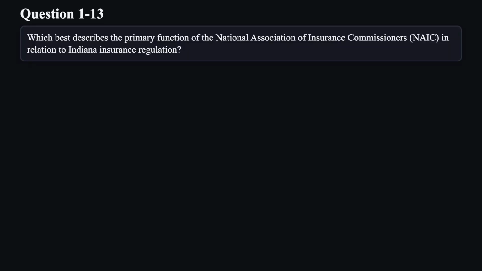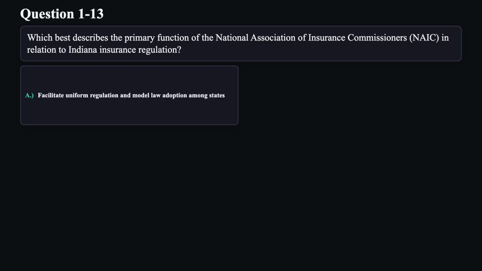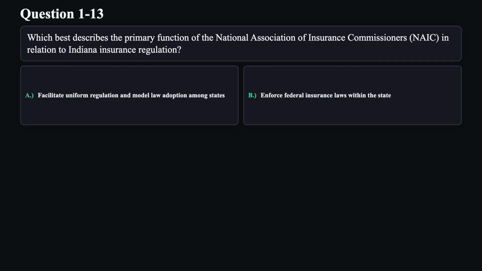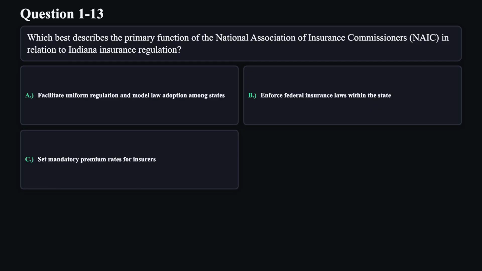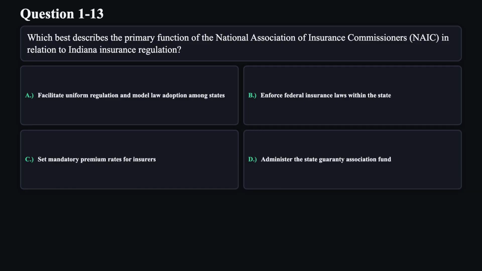Question 13. Which best describes the primary function of the National Association of Insurance Commissioners, NAIC, in relation to Indiana insurance regulation? A. Facilitate uniform regulation and model law adoption among states. B. Enforce federal insurance laws within the state. C. Set mandatory premium rates for insurers. D. Administer the State Guarantee Association Fund.